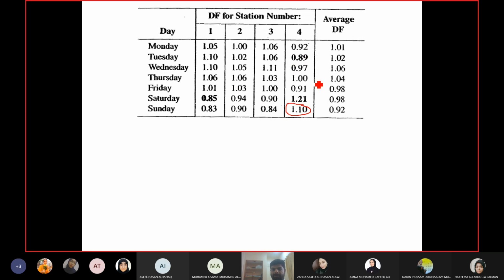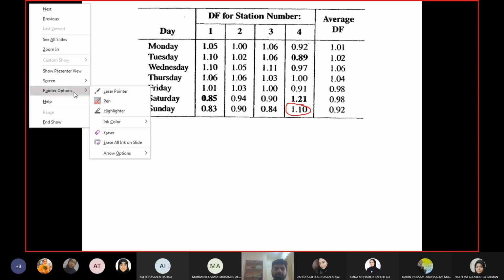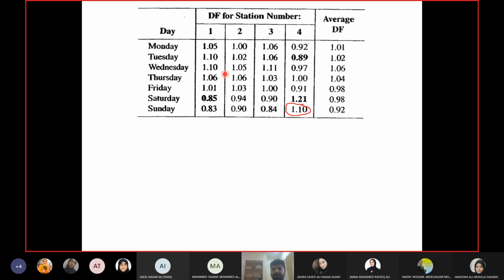Now when you got the first value out of the range, the conclusion is we cannot group these 4 stations together. Even if one value is out of the range, the conclusion is that these 4 stations cannot be grouped together. Then you may say, why did I not stop there?